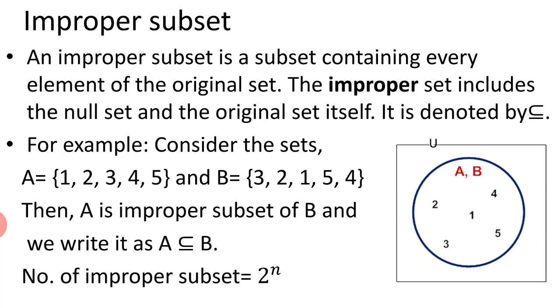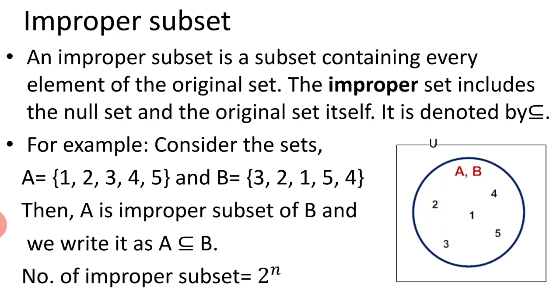And how is it represented in a Venn diagram? As sets A and B have the same elements, set A and set B will be shown in the same circle, and the elements will be listed inside the same circle. So this is the way to represent an improper subset in a Venn diagram. Now we will move toward proper subset.